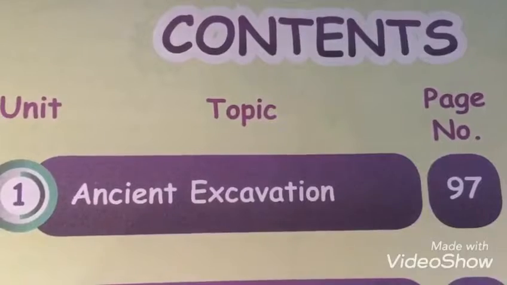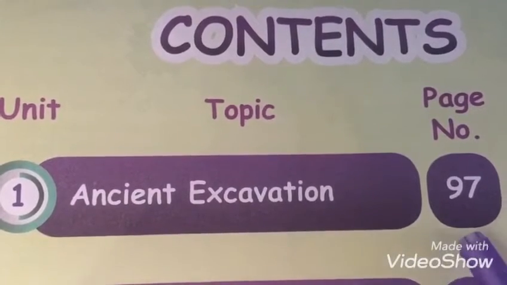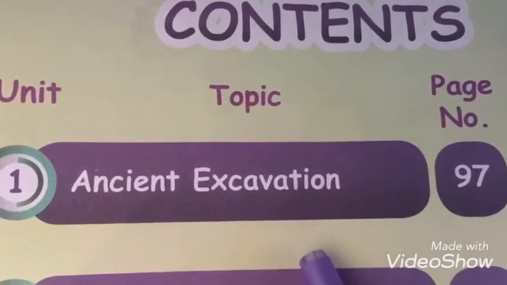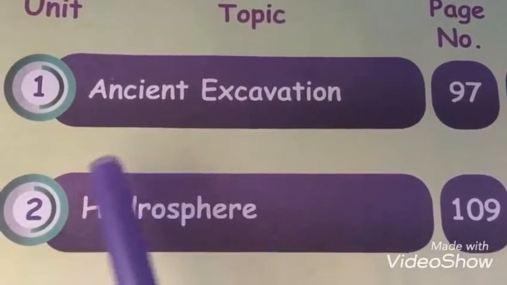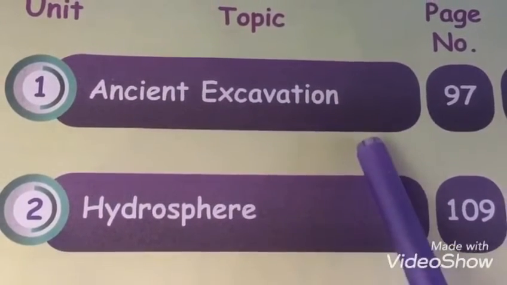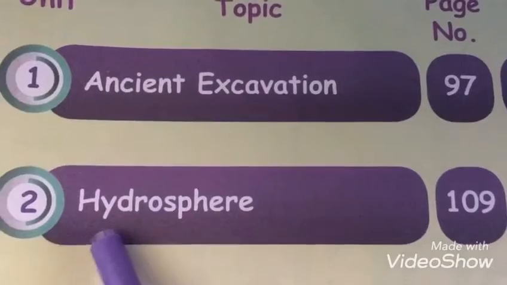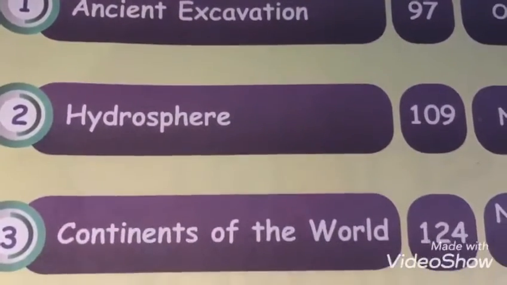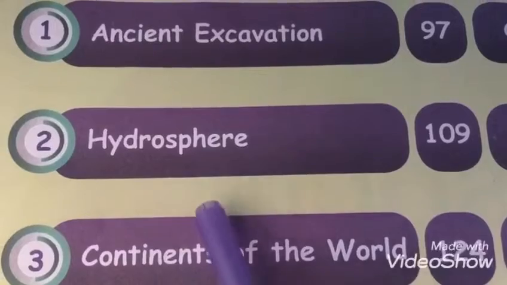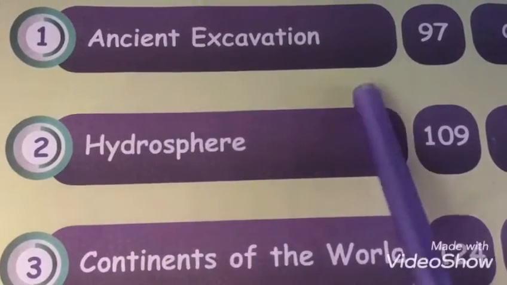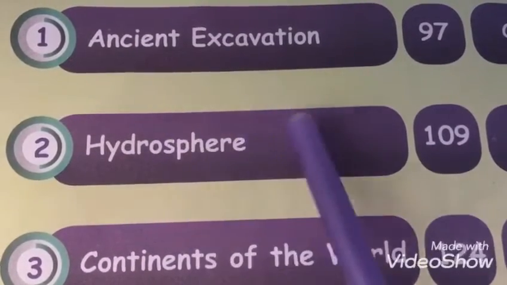Today we'll start the second term unit. So the second term book has 3 units. The first unit is ancient excavation, the second one is hydrosphere, and the third one is continents of the world. So today we'll start the first unit, that is ancient excavation.